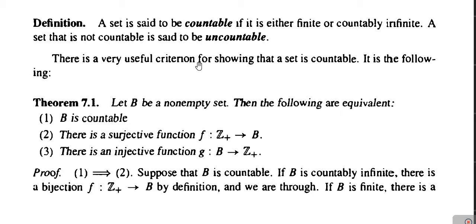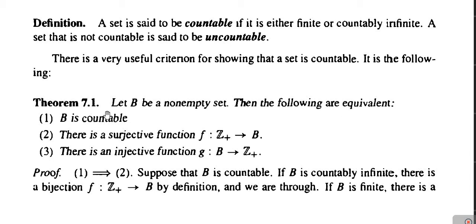Next one. A set which is not countable is said to be uncountable. If there is some set which is not countable, then we will call it an uncountable set. Next, there are very useful criteria for showing that a set is countable, and those are discussed in theorem 7.1. But as told earlier, from this particular article, only the definitions are in our syllabus. So, we will discuss only the results, the theorems and lemmas, without proof.